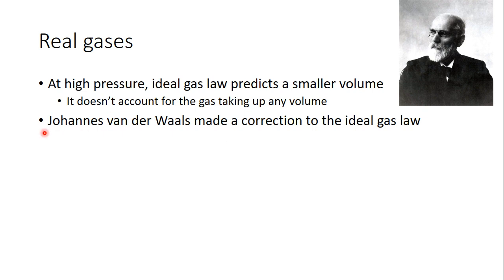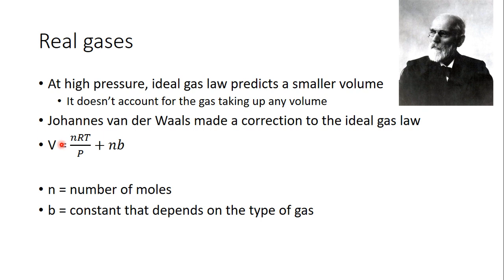Now, at high pressures, the ideal gas law predicts a smaller volume, like we just said, because it doesn't account for gas taking up volume. But there was a scientist, his last name is van der Waals. He made a correction to the ideal gas law to take this into consideration, where he said volume equals nRT divided by P, which is the ideal gas law, plus this correction factor nb, where n is the number of moles, and b is just some constant that depends on the type of gas.